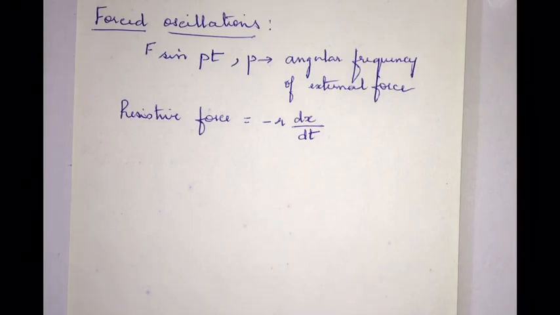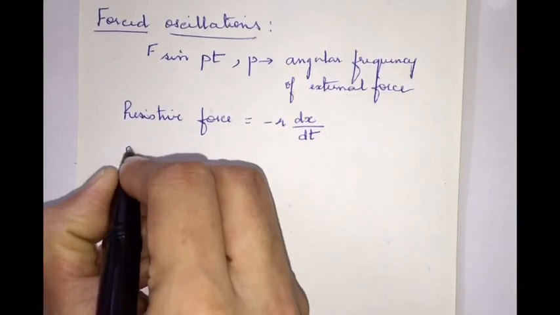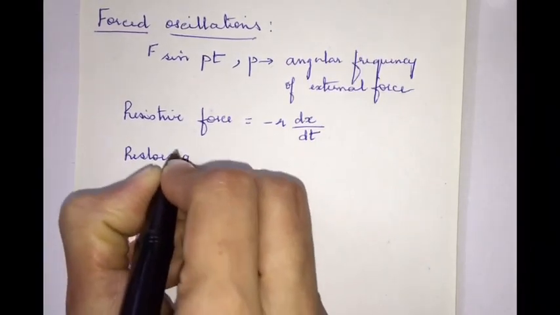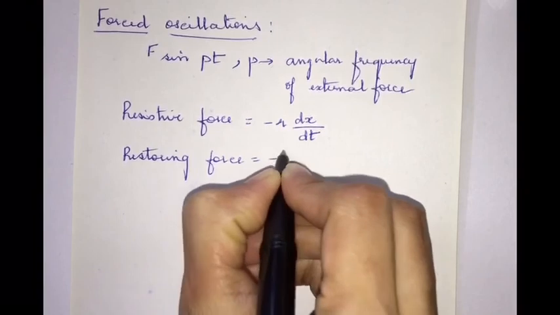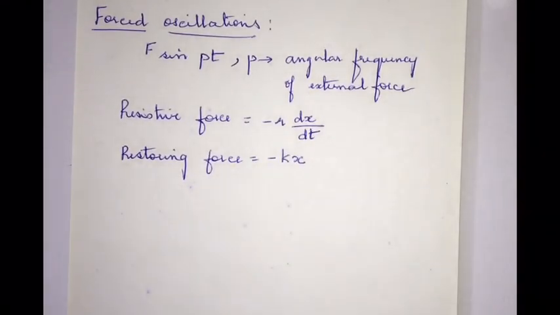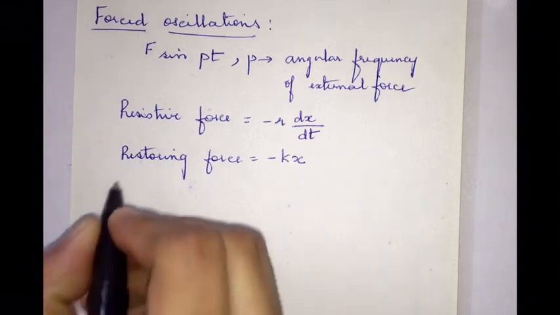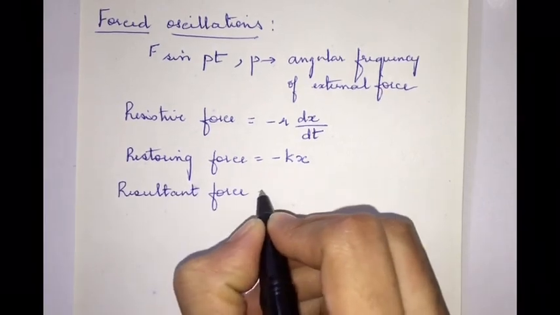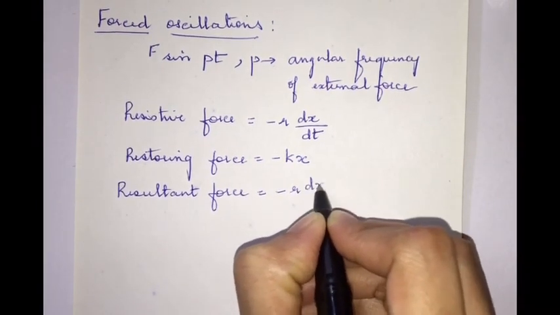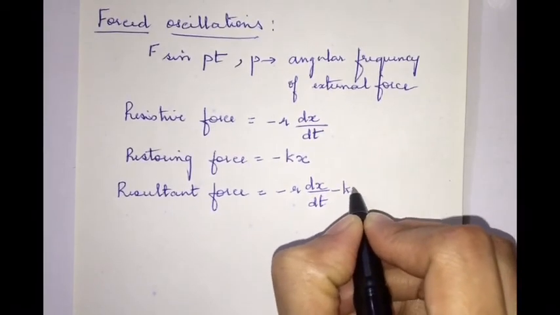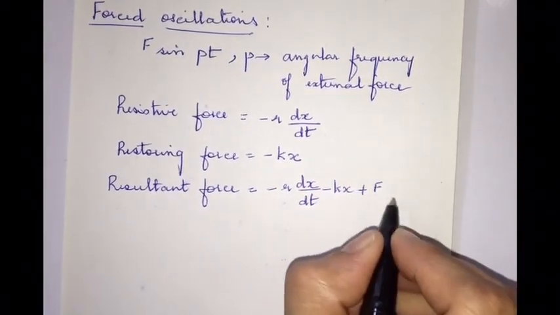And we also know that when the body is undergoing oscillation, there is a restoring force, given by minus k into x, where k is the force constant. These act in a direction opposite to the displacement, but there is an applied force, F sin Pt, which is driving the body to oscillate. So the resultant force because of these three forces will be equal to minus r dx by dt minus kx plus F sin Pt.